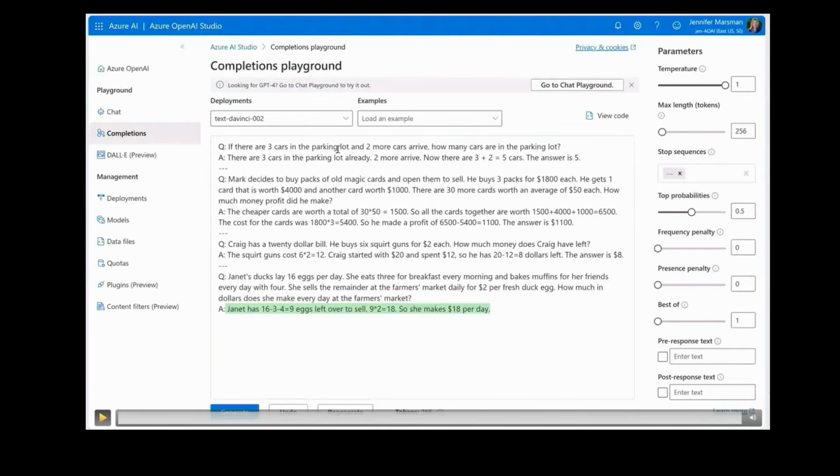A very simple example: if there's 3 cars in the parking lot and 2 more arrive, instead of just answering 5, which we all know, we say, well, there's 3 there already, then 2 more come, and 3 plus 2 is 5, so the answer is 5. Remember that all these models are doing at the end of the day is generating text. So when you can guide them to generate the steps and talk their way through the process, they are far more likely to land in the right place and get better answers. That's the technique called chain of thought prompting.